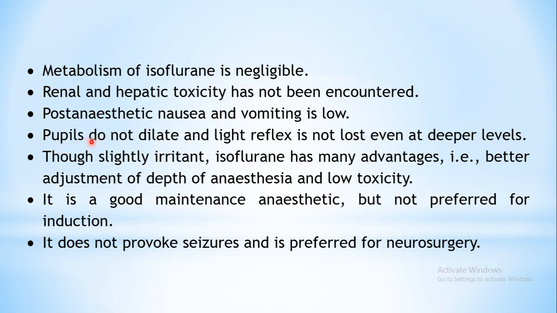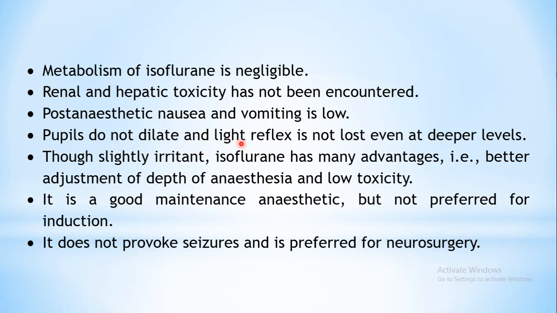Then one more effect on the pupil size and the light reflex. Under the stages we have seen that as the depth of anesthesia increases, as you go into deeper stages of anesthesia, the pupils dilate, especially in the third stage. If you can see plane 3, plane 4, pupils dilate. But that is not the case with isoflurane. Pupils do not dilate over here.